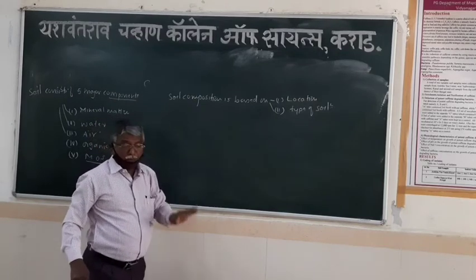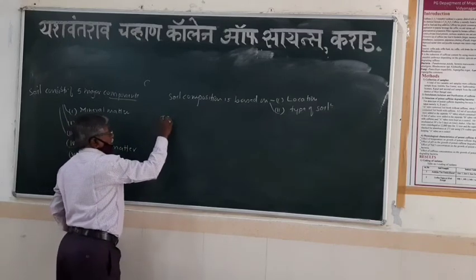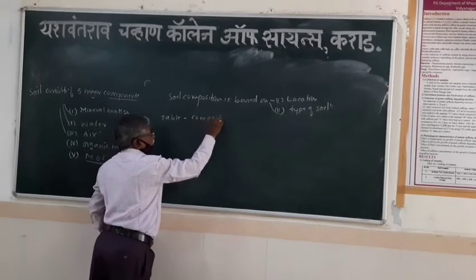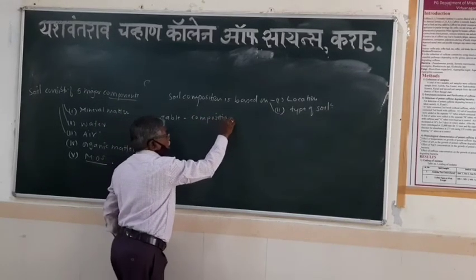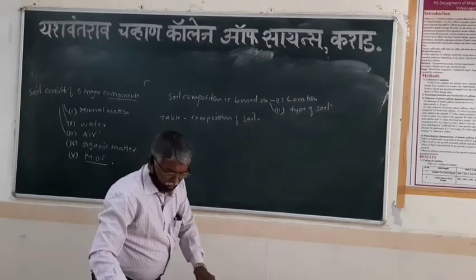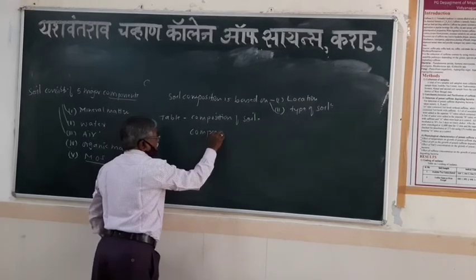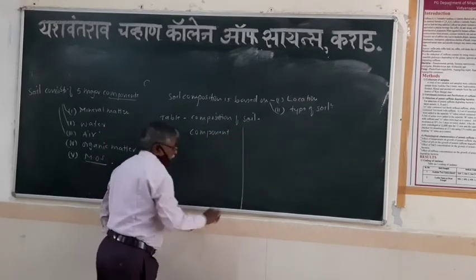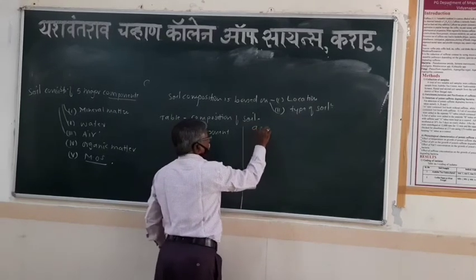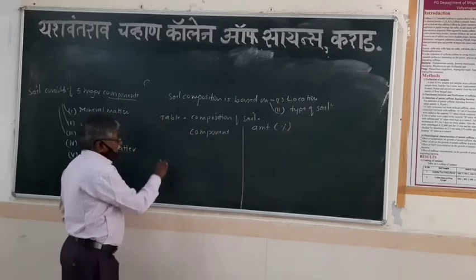So, what is the soil composition? There is a table for this soil composition. Table: composition of the soil. What composition is there? The first column is component, and the second column is amount in terms of percentage. The first component in the soil